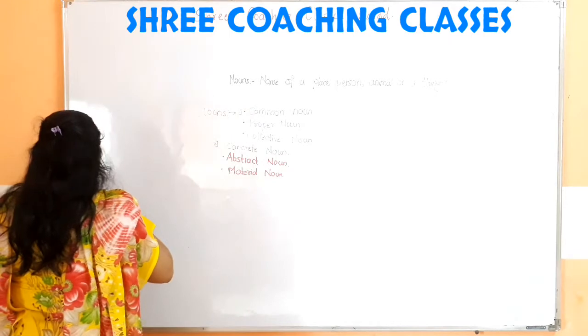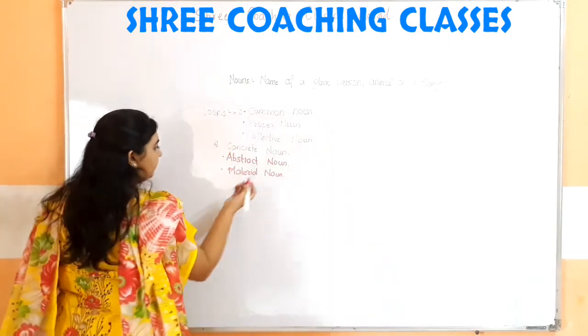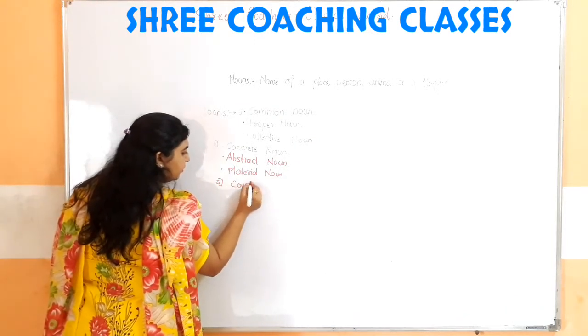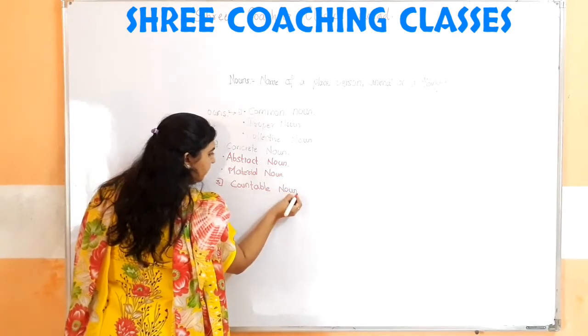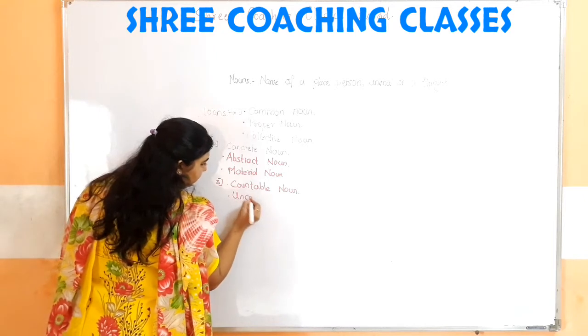Then further we studied some basic types of a noun, and those were the countable noun and uncountable noun.